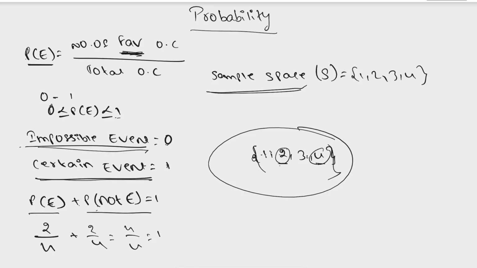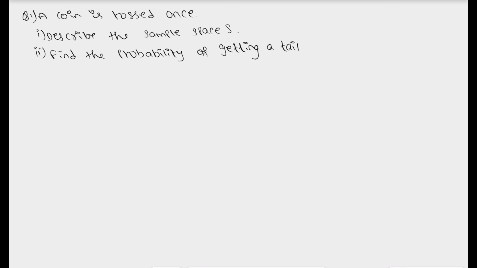Let's start with our exercise. So here we have our first question. A coin is tossed once. So here we have one coin which is tossed, and the question is: describe the sample space S.